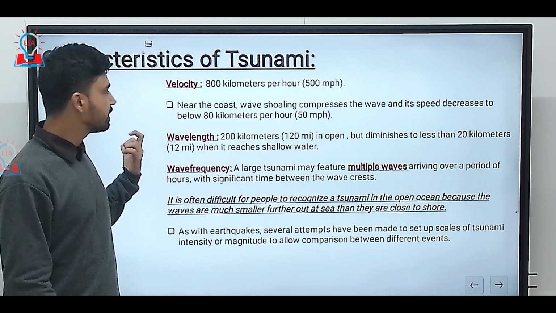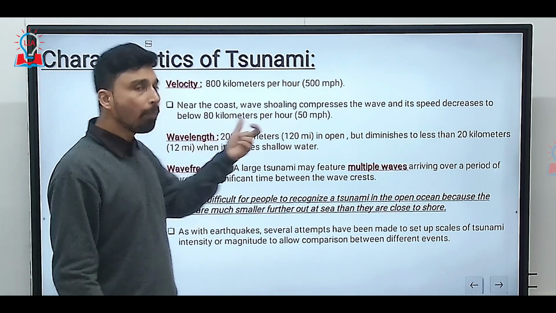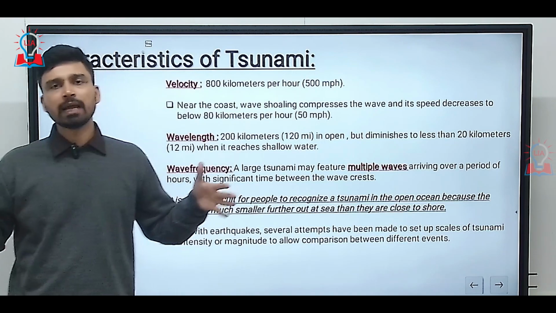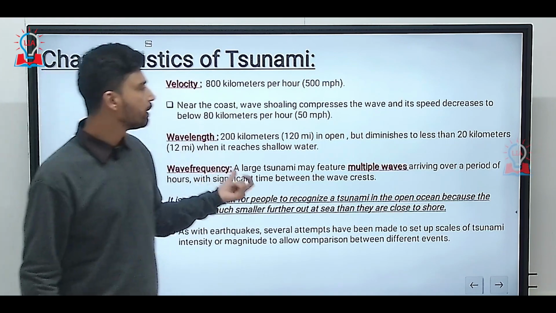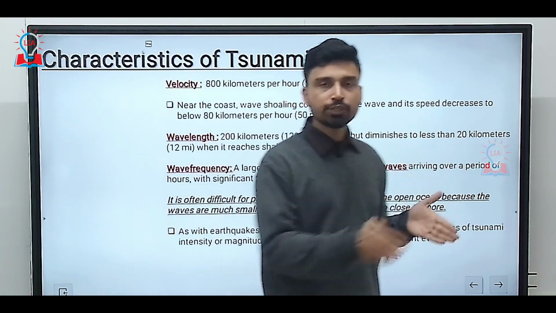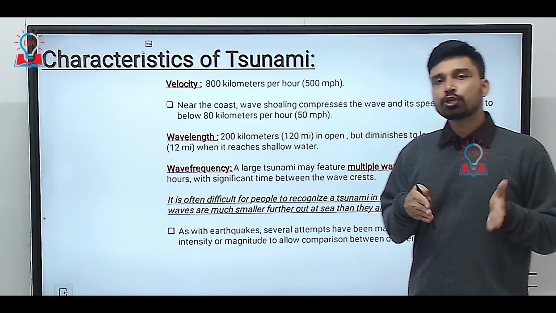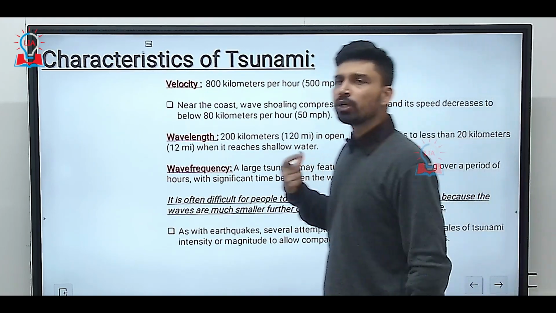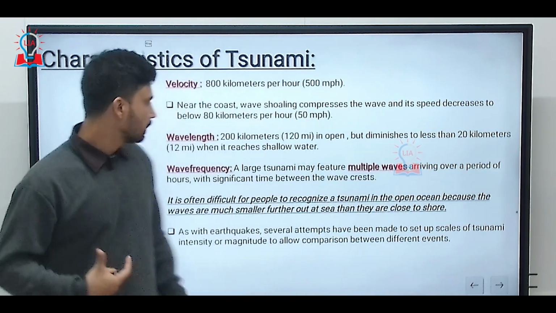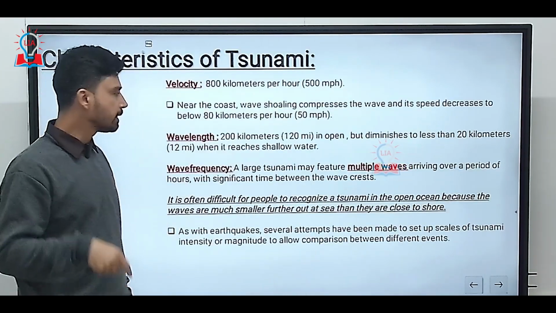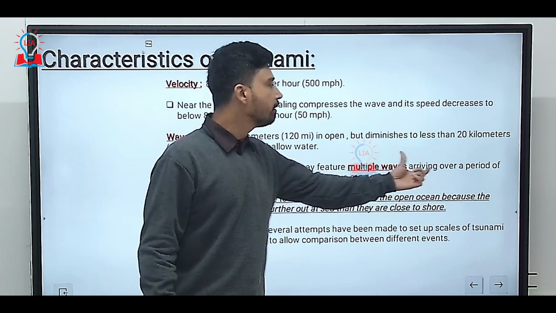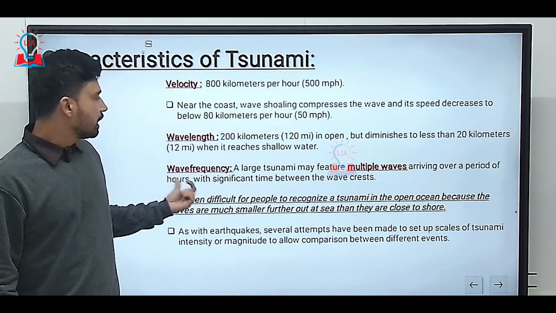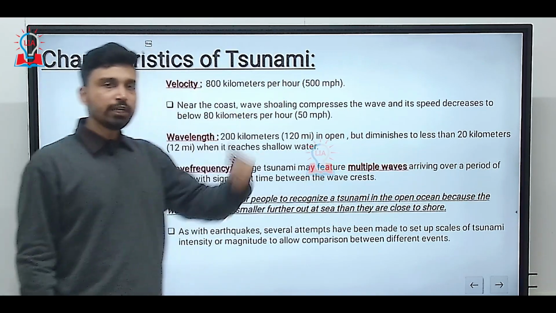The second property is wavelength. So in the open ocean, the tsunami wavelength can be stretched all the way up to 200 kilometers. But as the wave reaches toward the coast, again due to the compression of waves, the wave height increases, but the wavelength reduces to a mere 20 kilometers. A third point is, if you look at the wave frequency, a large tsunami may feature multiple waves arriving over a period of hours with significant time between each of the wave crests.